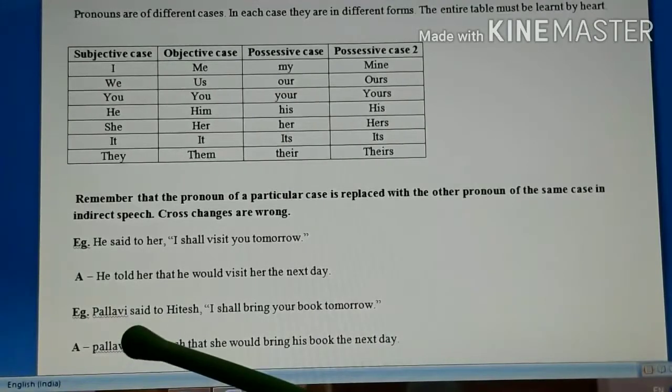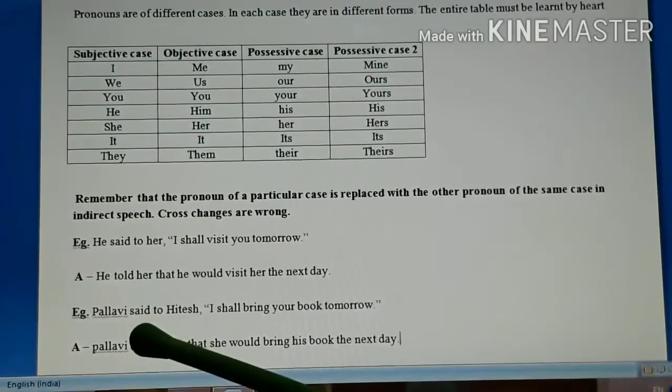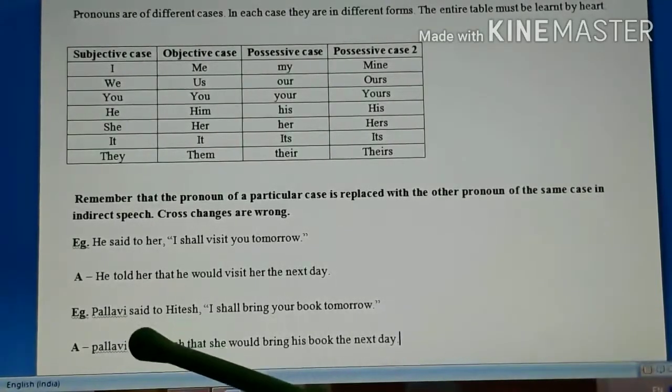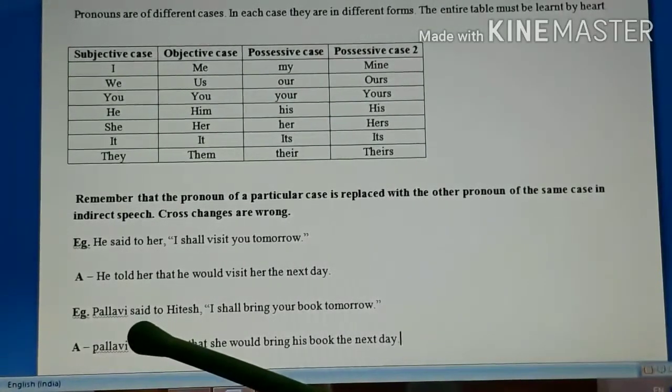Again, when you are given the names of someone, you must identify whether the given name refers to a female gender or male gender. If it is female, then you will have to use she. If it is male, then you will have to use he.